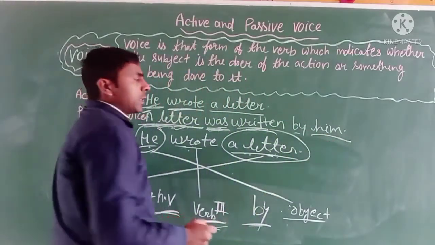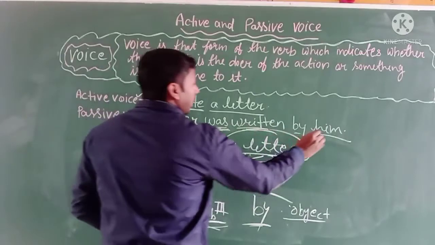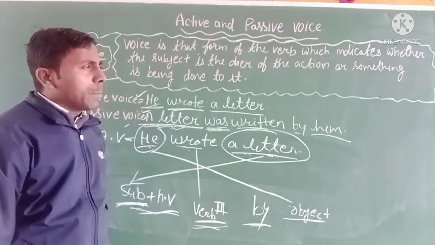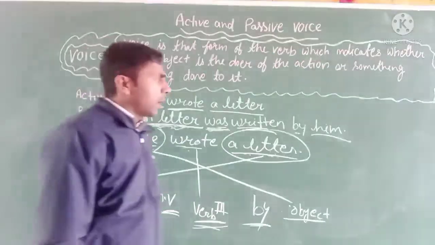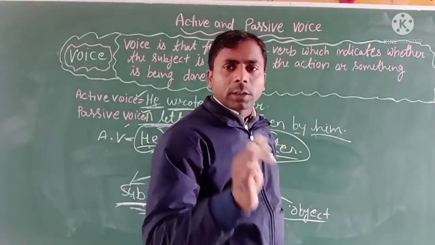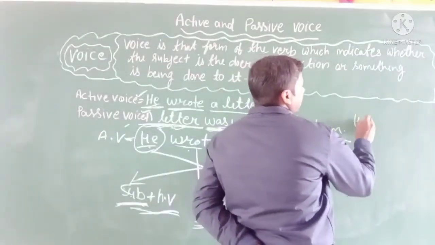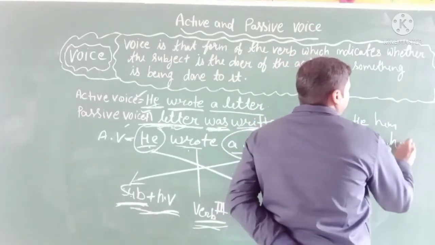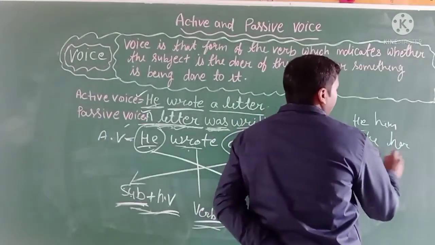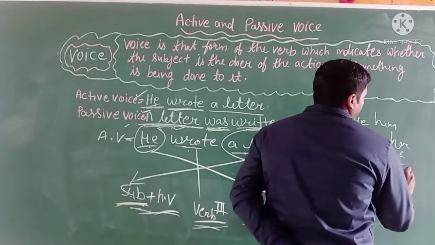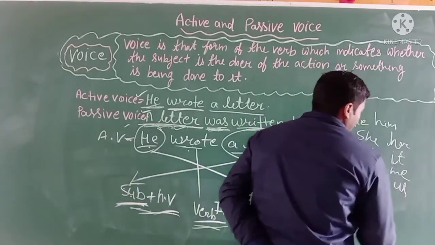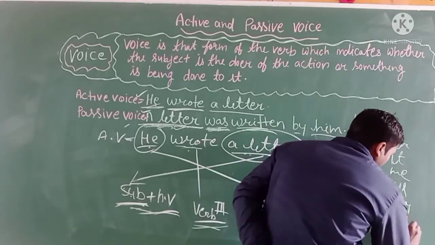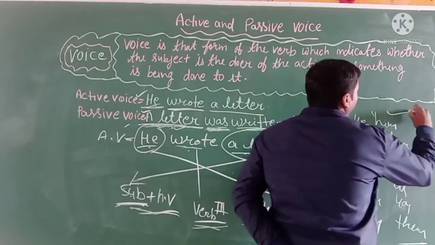Okay, it will be receiver, and he will be him as an objective form. Why? Because when you learn about pronouns, pronouns have two parts, subjective and objective. If the subject is he, then its object will be him. If the subject is she, its object will be her. It will be it. I will be me. We will be us. You will be you. They will be them. It is the objective form of the pronoun word.